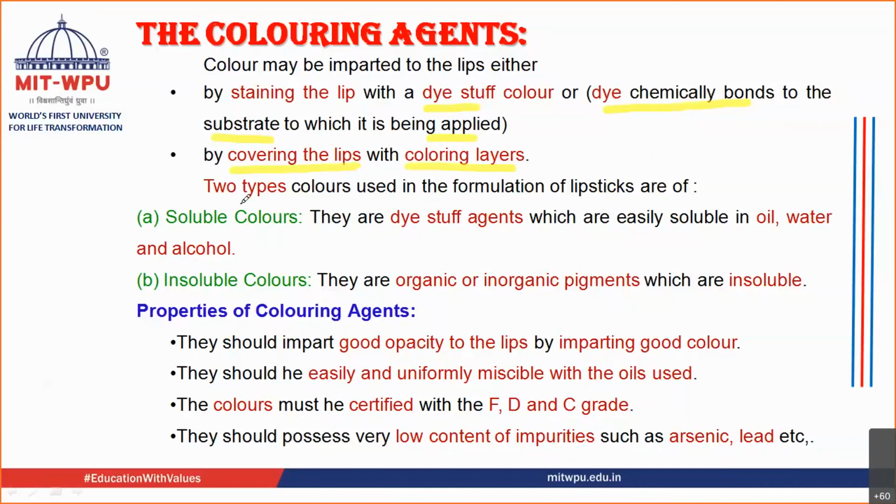There are two types of colors that have been used. You have soluble colors and you have insoluble colors. As the name suggests, soluble colors are the colors which are soluble in oil, water, or alcohol. You remember, we are going to disperse these colors inside the oil, that is the liquid component, isn't it? So soluble colors get solubilized into this oil, water, or alcohol, whereas insoluble colors do not get solubilized.